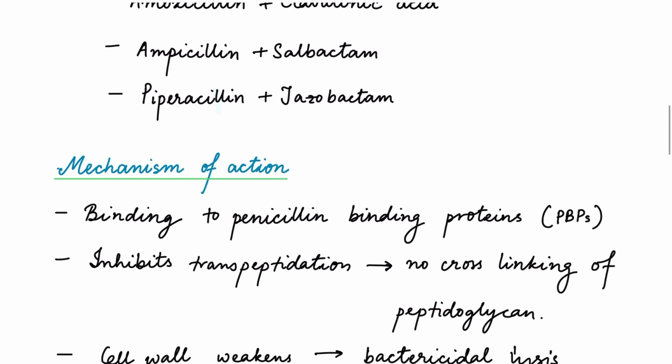So penicillins act by binding to penicillin-binding proteins, or PBPs, which are the enzymes involved in the final stages of bacterial cell wall synthesis. They inhibit the transpeptidation reaction, and thus prevent the cross-linking of the peptidoglycan layer. This weakens the bacterial cell wall, leading to cell lysis and death. Penicillins are therefore bactericidal, especially against actively growing and dividing bacteria.